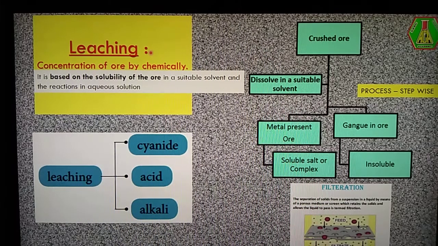Okay, so what is the leaching process? The leaching process is based on the solubility of the ore in a suitable solvent and the reactions in aqueous solution. What is the meaning? We have a metallic ore, and this ore is soluble in a suitable solvent. During the solubility process, we have a chemical reaction. At the end of the chemical reaction, we have an aqueous solution.